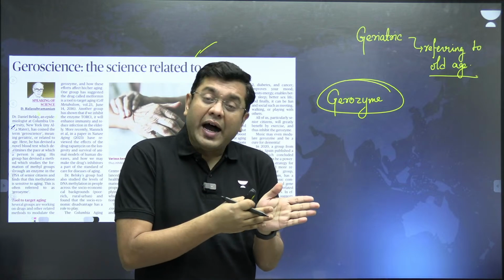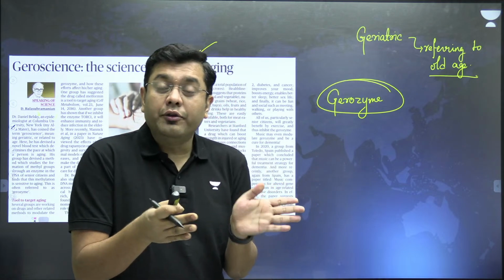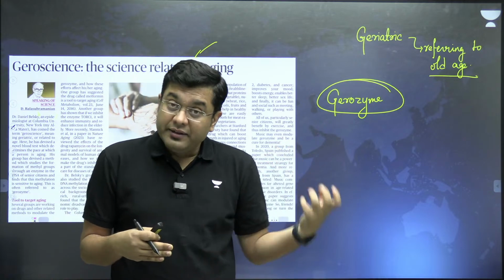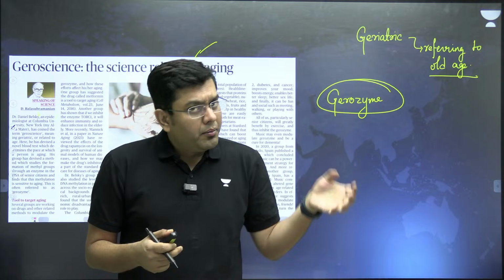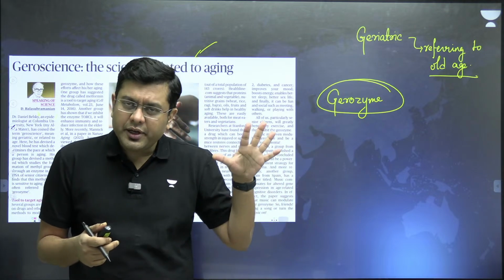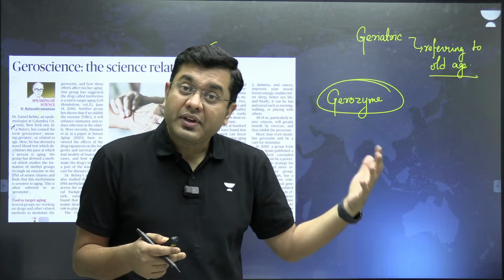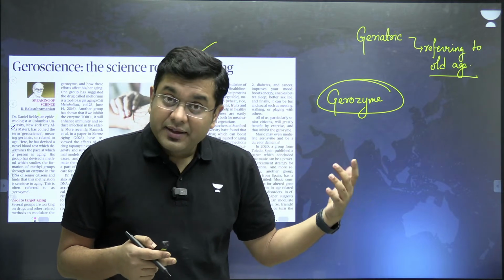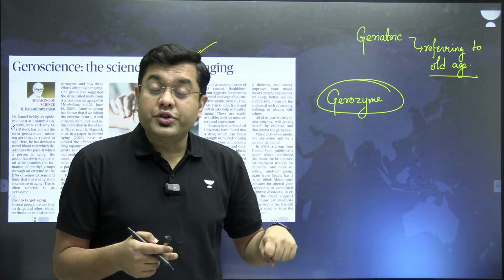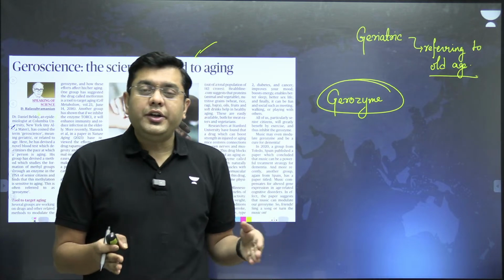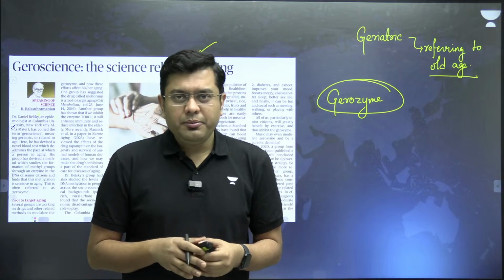That can be done if you have a maintenance of physical activities, regular physical activity, if you have consumption of proteins, both from non-vegetarian and vegetarian food, if you have the nutritious cereals like wheat, rice, millets consumed, if vegetables are consumed, that will lead to a kind of a healthy aging process.